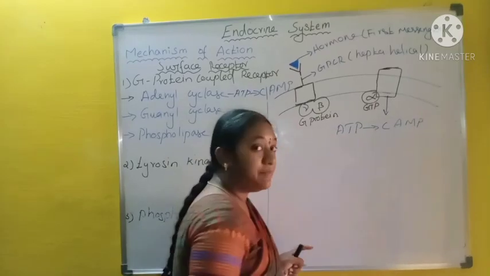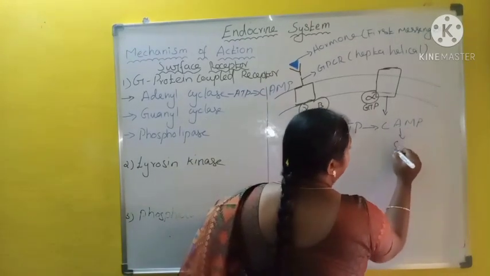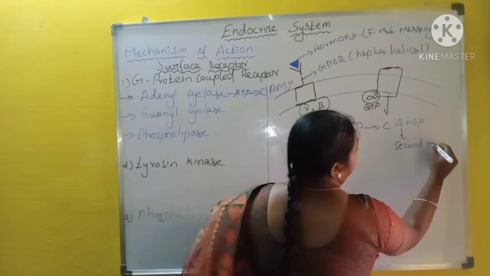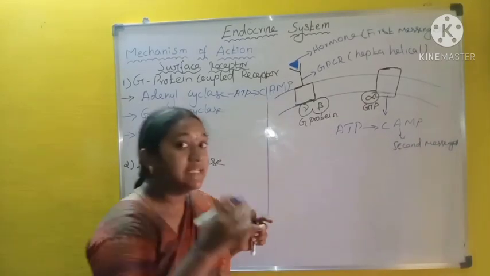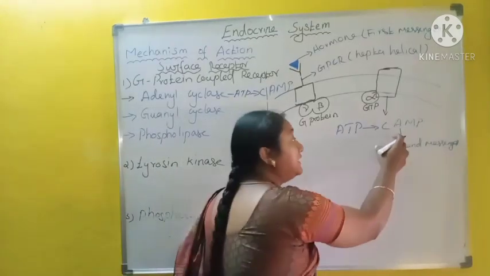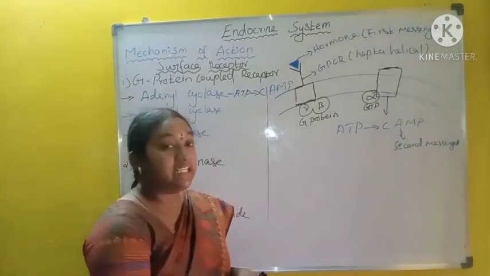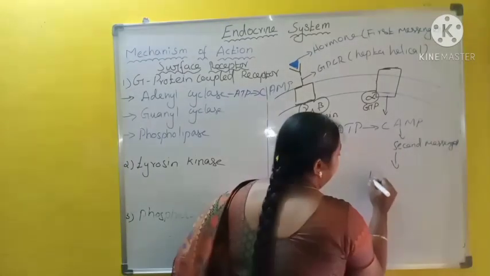This cyclic AMP is a second messenger. Then this cyclic AMP activates the protein kinase.